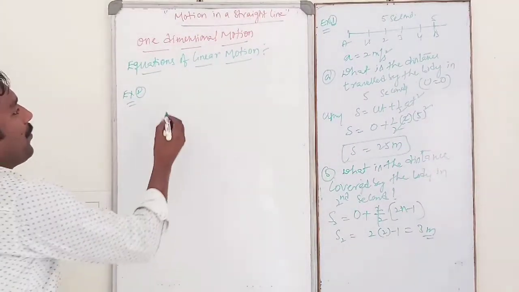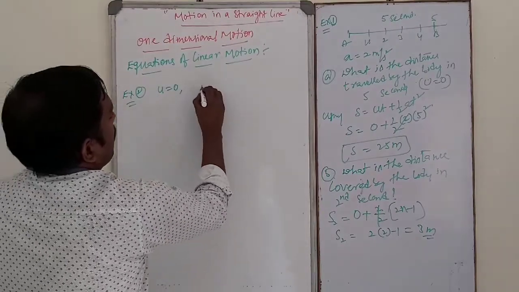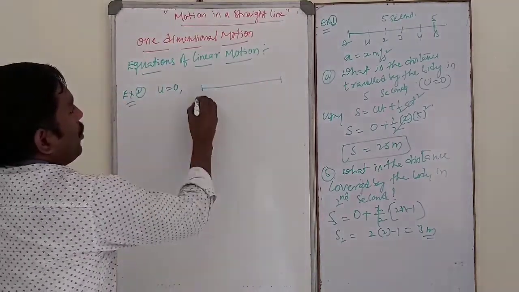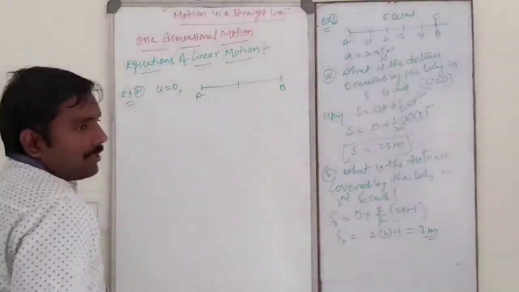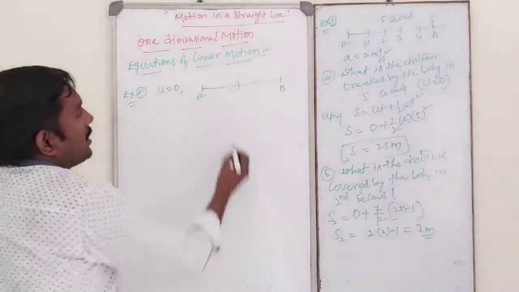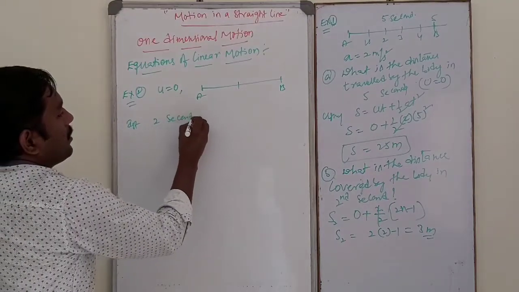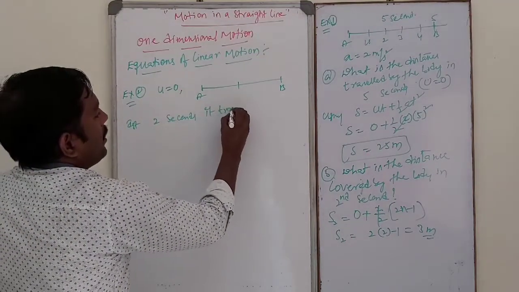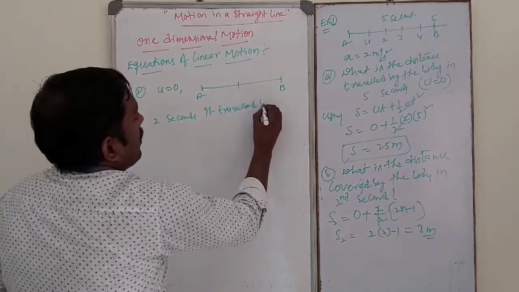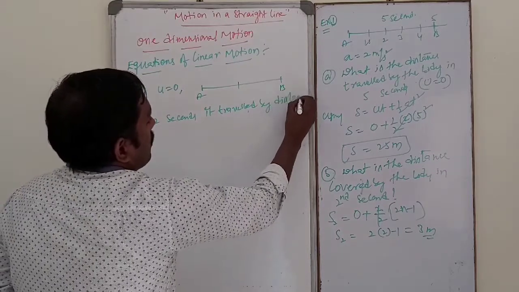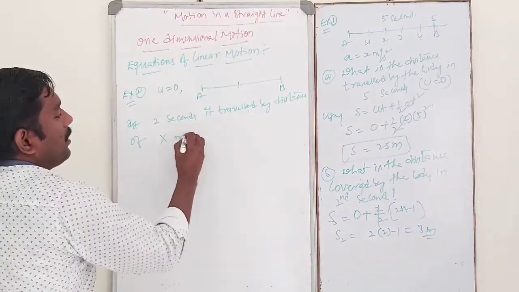The body initially at rest, then after moving from A to B, in the first 2 seconds it travels a distance of x meter.